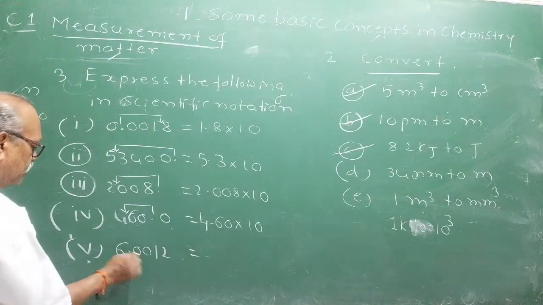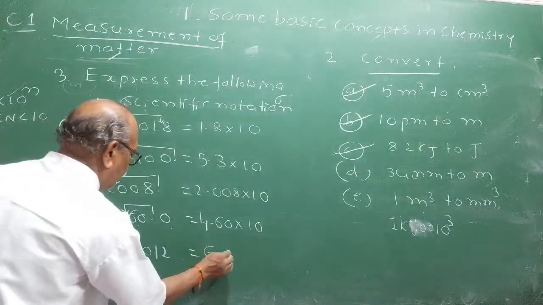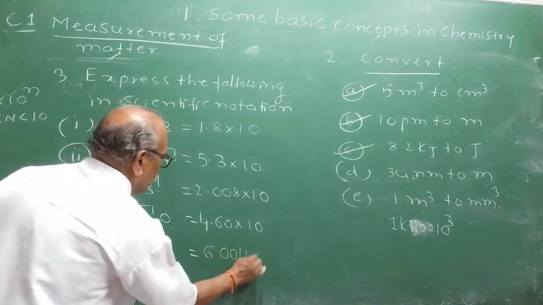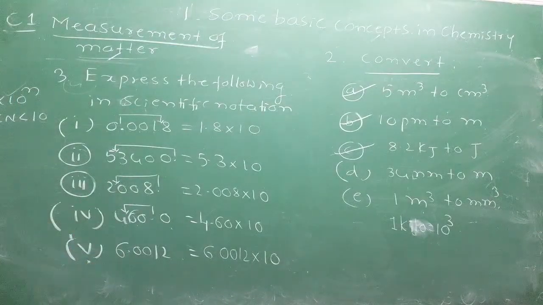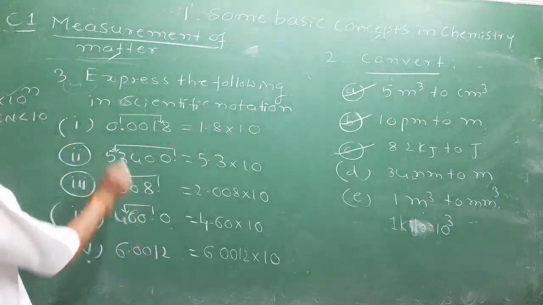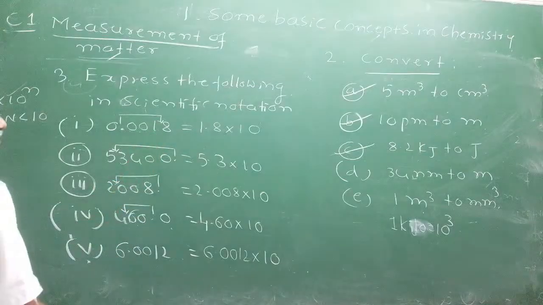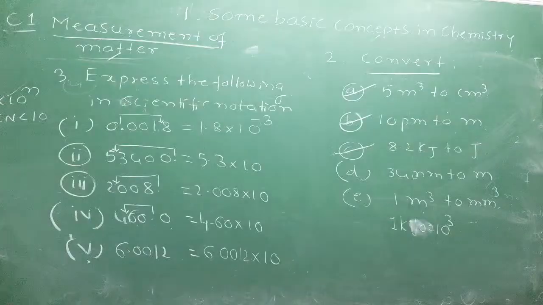That can be done. 6.00: already it is in the standard form, but in the scientific notation, you have to write 10 to the power. Tell me the answer. What is the power? Power is minus 3. Where? In the first, you write the answer, question number 1. 1 is minus 3. Why? If you shift right, you have to subtract: minus 3.